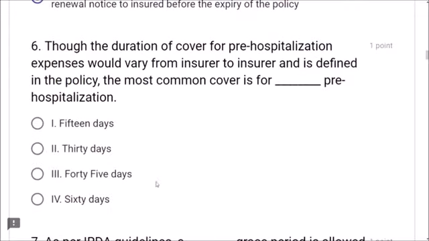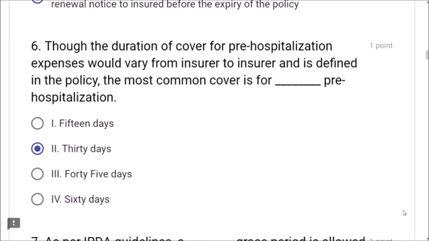Next, question number 6. Though the duration of cover for pre-hospitalization expenses would vary from insurer to insurer. Yes friends, some insurance companies give some period and that will be stated in the policy and is defined in the policy. However, the most common cover is for how many days? Pre-hospitalization, 30 days friends. Before hospitalization, if some treatment is taken within 30 days, that will be given by insurance company.